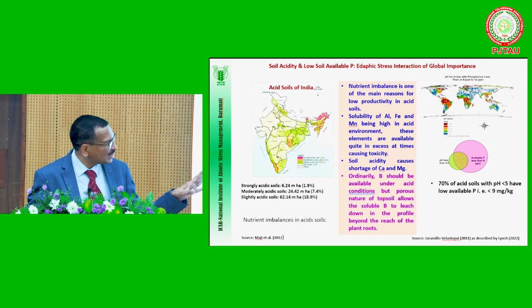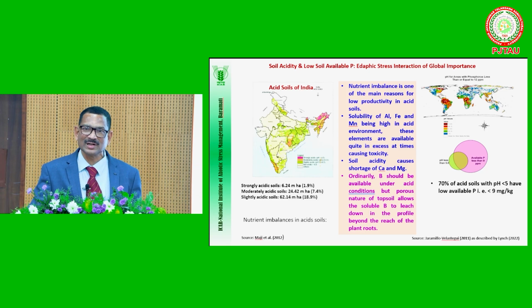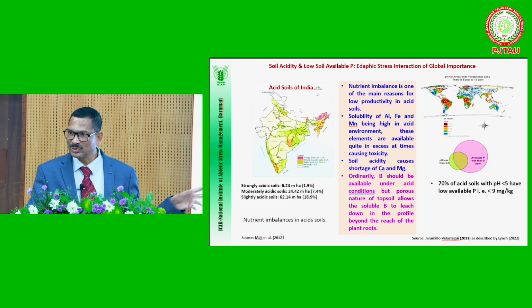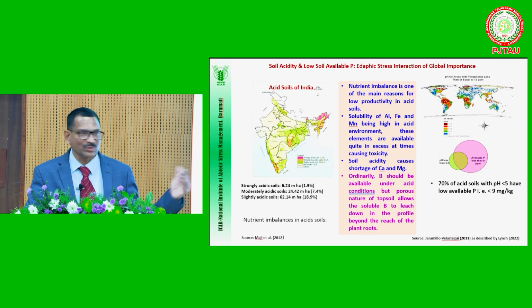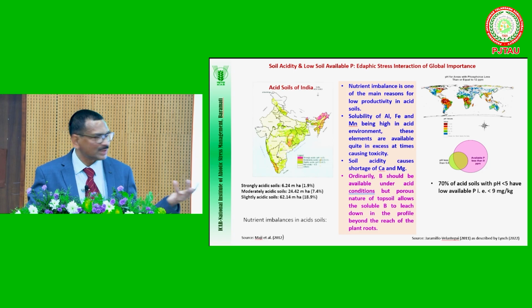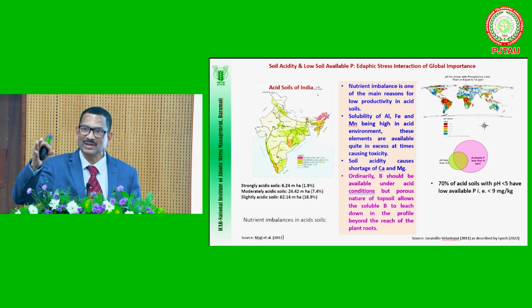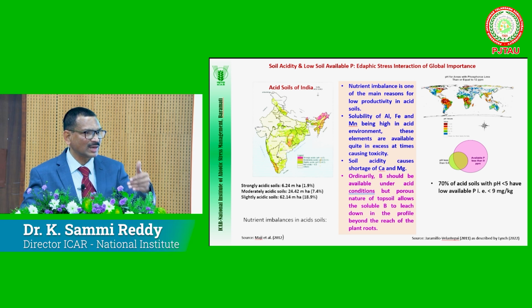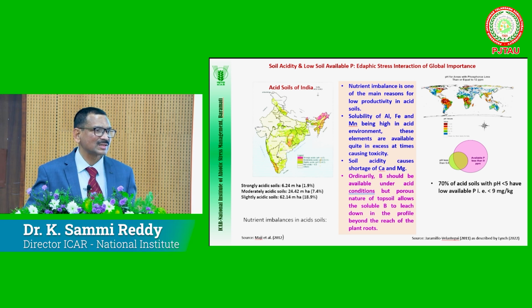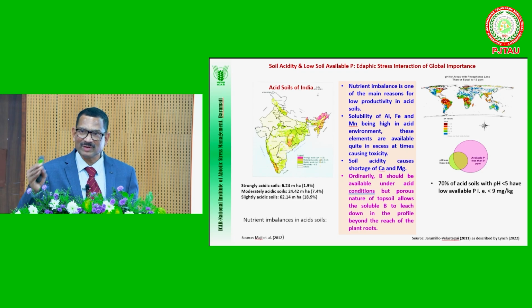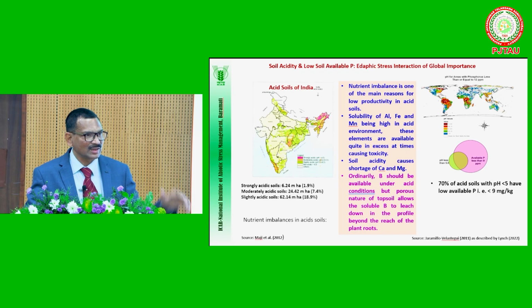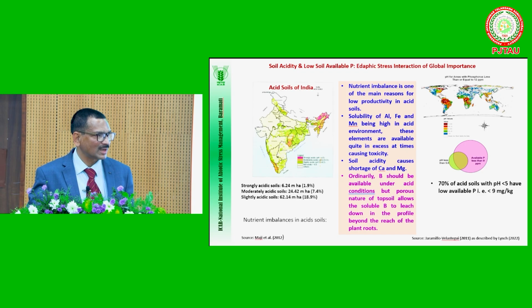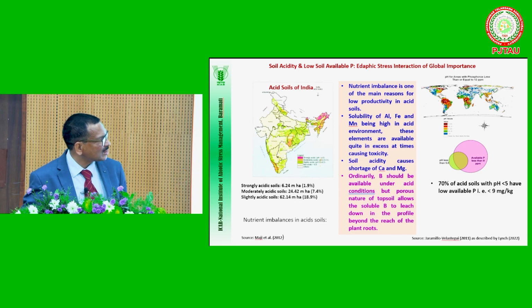But another thing is that 70% of these acid soils are deficient in phosphorus. So this combination is very, very important. And of course, Indian acid soils are also deficient in boron, for example in Ranchi, Himachal Pradesh, Jharkhand, and even in Kerala. Our acid soils in Telangana and Karnataka are moderate, with pH around 6 to 6.5. But typical acidity below 5.5 is there in Jharkhand as well as Himachal Pradesh. They are facing all these types of problems together.